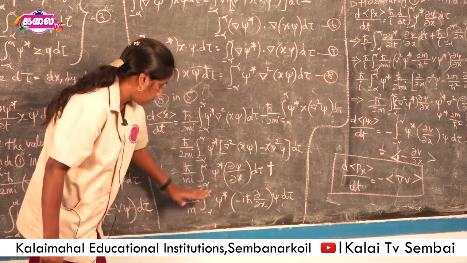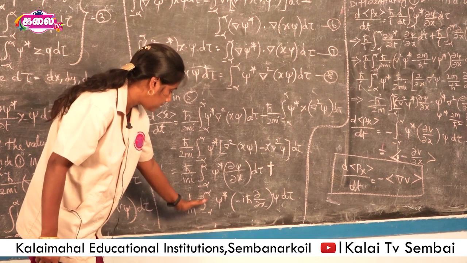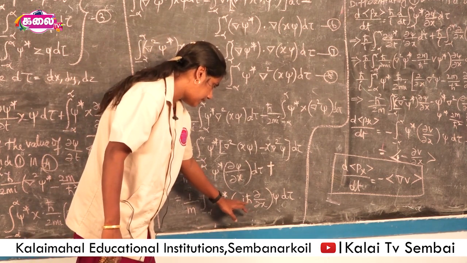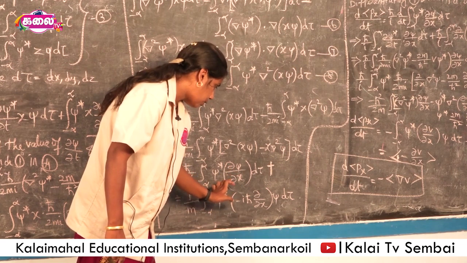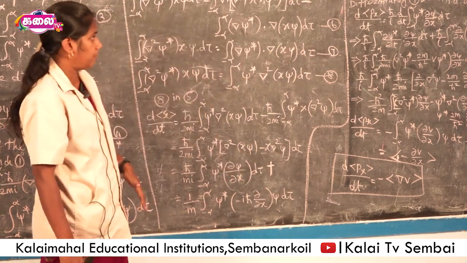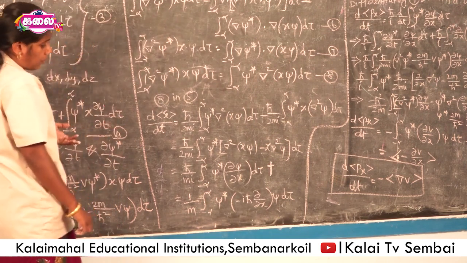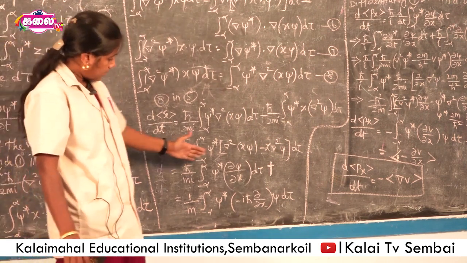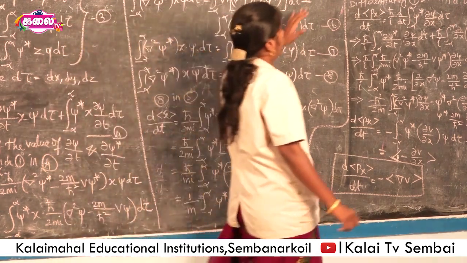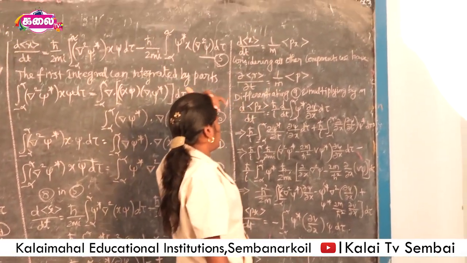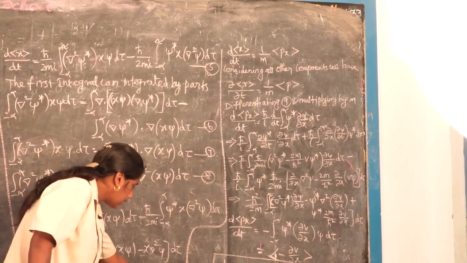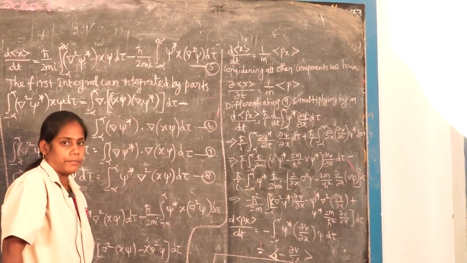So this equation is written as 1 by m integral of psi star i h cross into dou by dou x psi. We write it like this for our convenience, because by applying the momentum value it is rewritten in this form. Then finally we get dx by dt is equal to 1 by m times the expectation value of momentum.